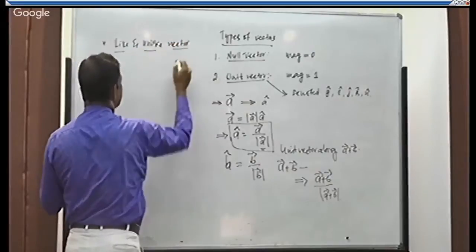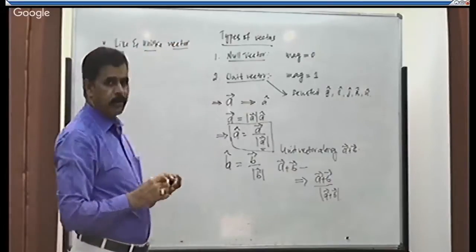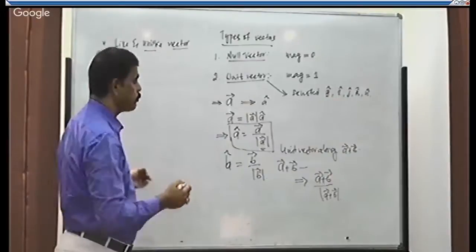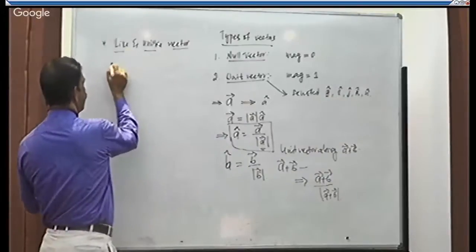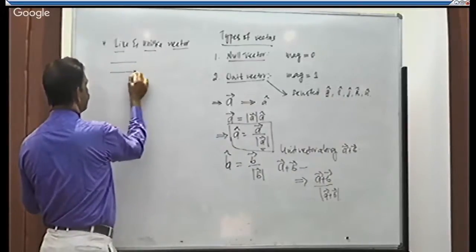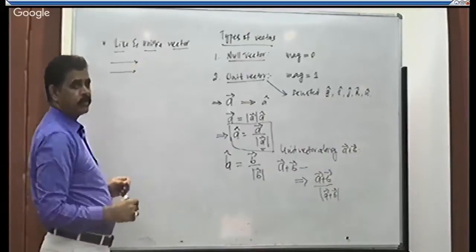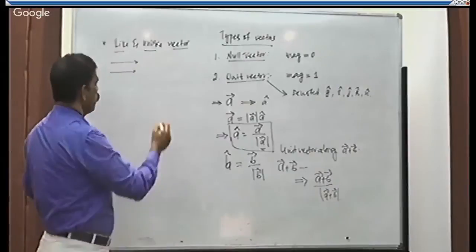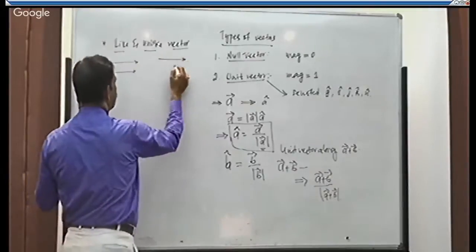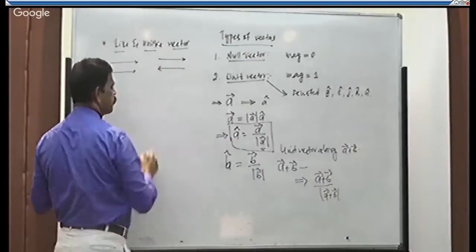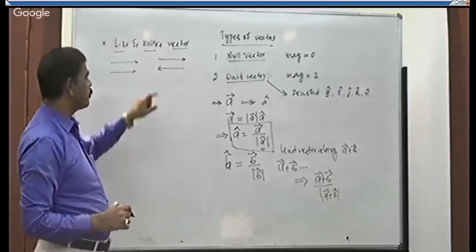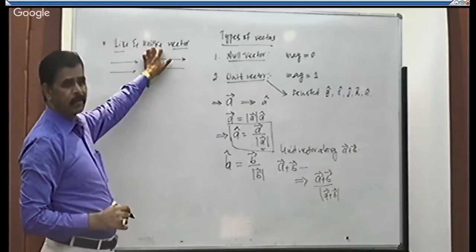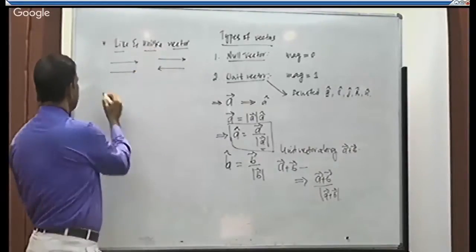Vectors having the same direction are said to be like vectors. Vectors having opposite directions are said to be unlike vectors.